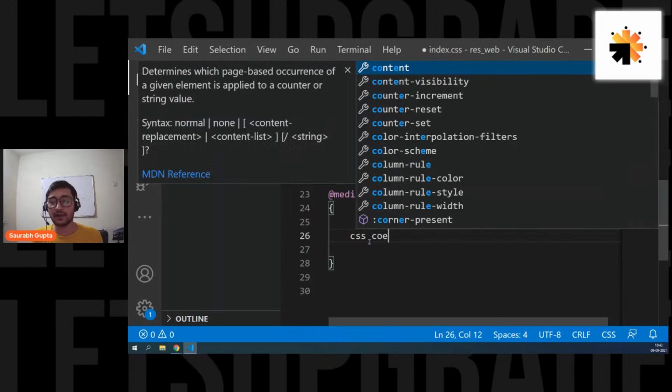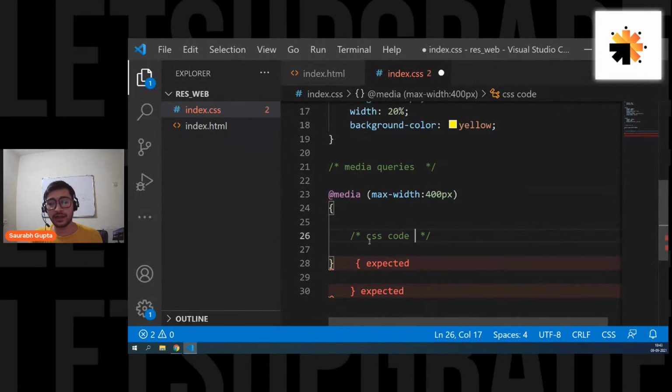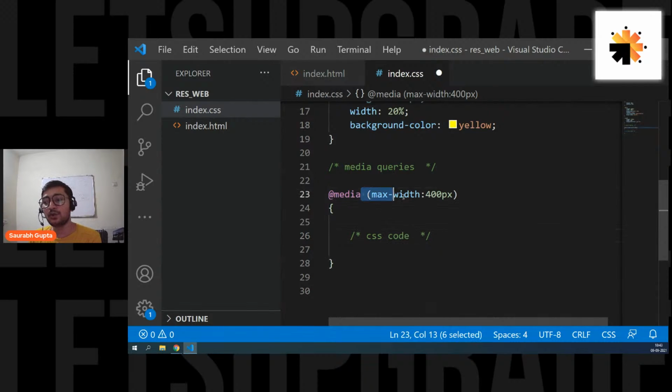I'm telling my CSS that whenever my device size is from 0 to a maximum of 400, this CSS should be applied.